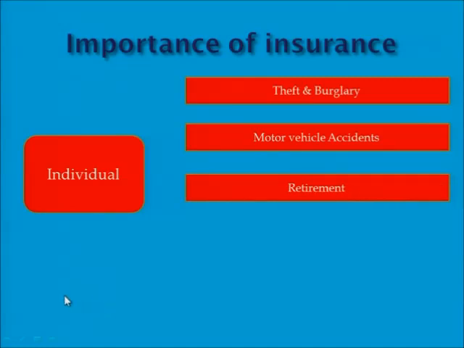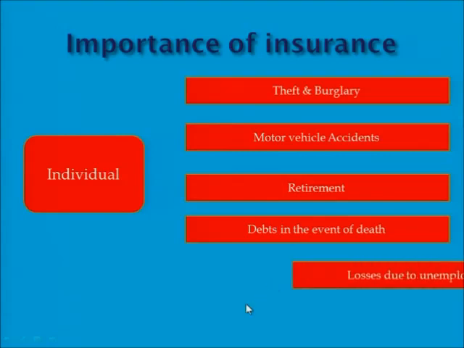Then a person goes on retirement. When the person goes on retirement, the person still needs some money so that the person will be able to sustain while no longer working. Retirement is important for individuals also. Death: in the event of death, individuals cover themselves so that if one dies, there could be something left on the table. In case of death, if there are also unpaid debts, the insurance company can still pay for that.